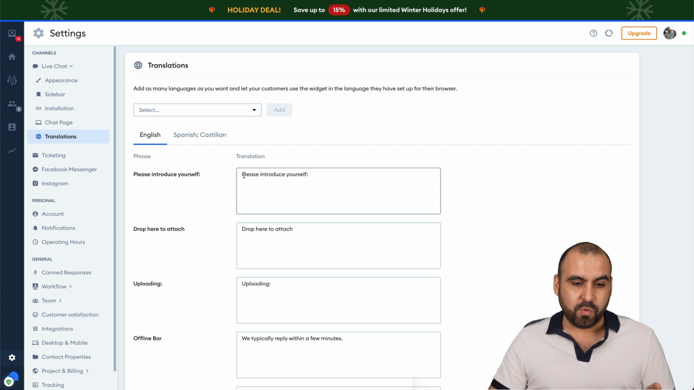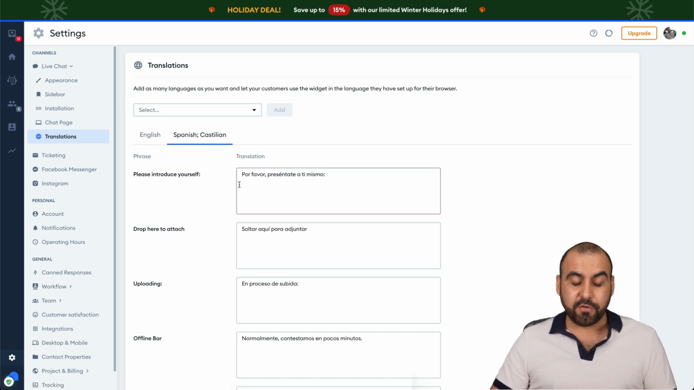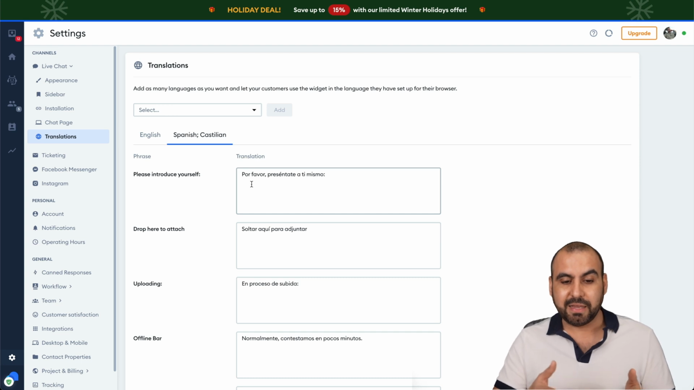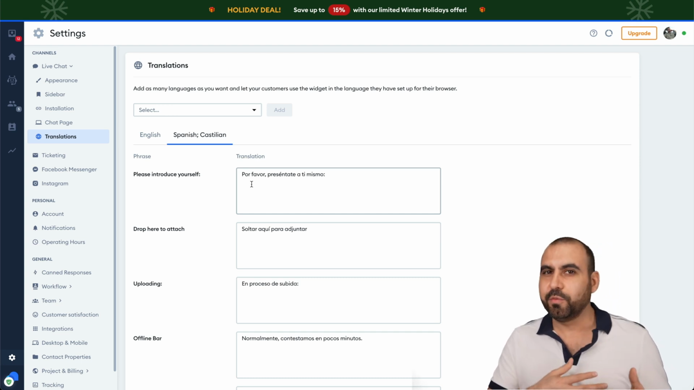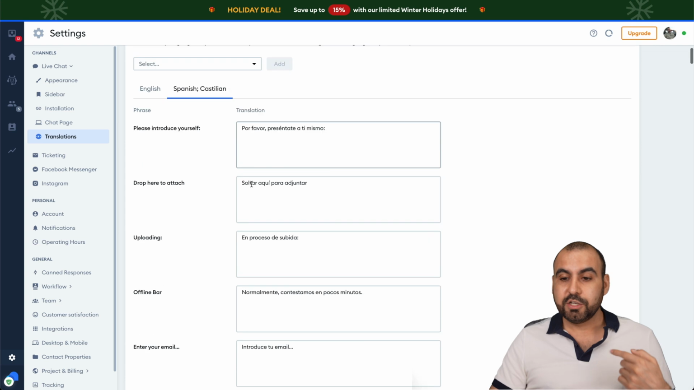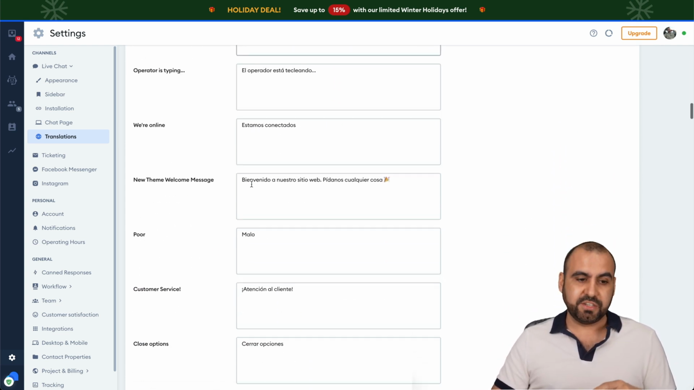for example, maybe this is not how you want to translate it. For Spanish, for example, this is what it says. Please introduce yourself. And in Spanish, it says, por favor, preséntate a ti mismo. Maybe it's too formal. Maybe you want to use your own translation. So you have all the translations here to change them on your own.